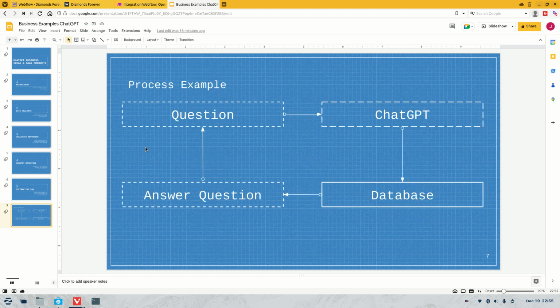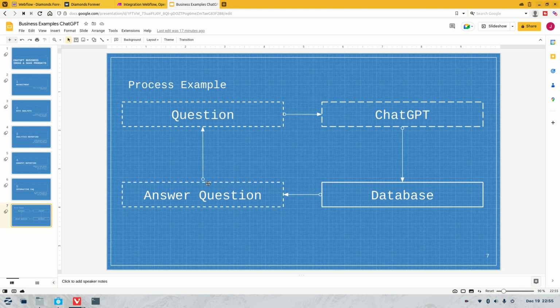But let's jump into sort of how that would process. Now this is a very simple diagram, but this is to kind of explain how easy it would be to have these sort of integrations of what we talked about here for these business ideas. Because all it really is, is a question, and that question's been sent to ChatGPT, and then ChatGPT is just going to go to the database where all the data is sitting. So whether that's within the CRM or the analytics, or whether you've got a preset database or you're feeding the information to, and obviously you would already have it trained before it's been launched, so it knows what to do with that data. And then once it's gone through the data, it's read it, it then fires back the question and the answer right back to the user. And it's just that simple, and just keeps on going around like that.